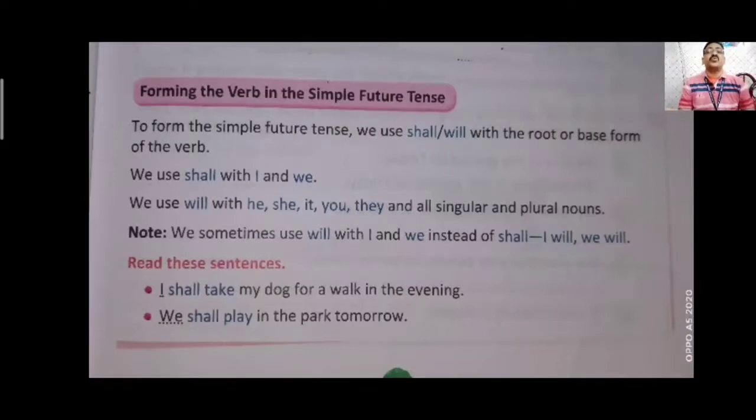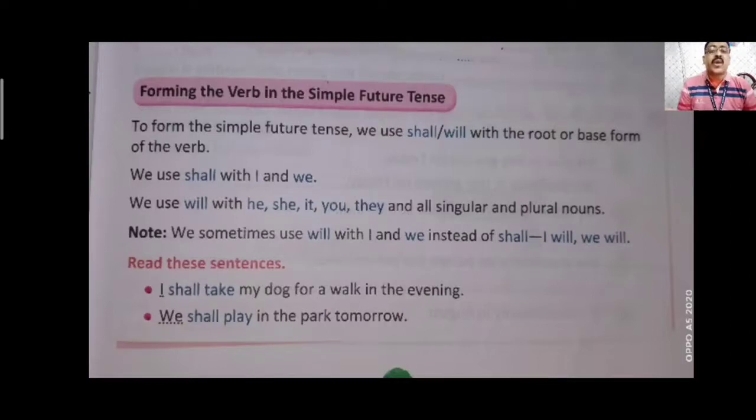We use will with he, she, it, you, they, and all singular or plural nouns. Generally, shall is used with the pronouns I and we, and he, she, it, you, and they all have will with them. We sometimes use will with I and we as well.